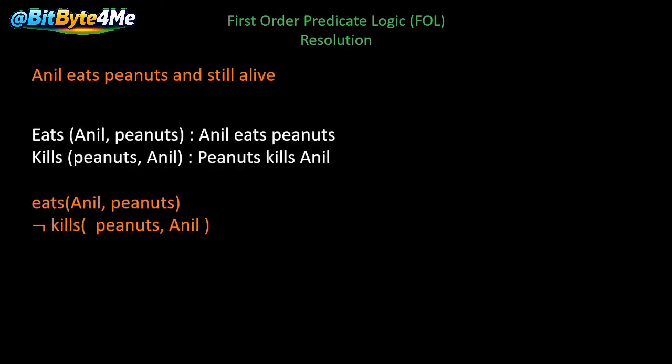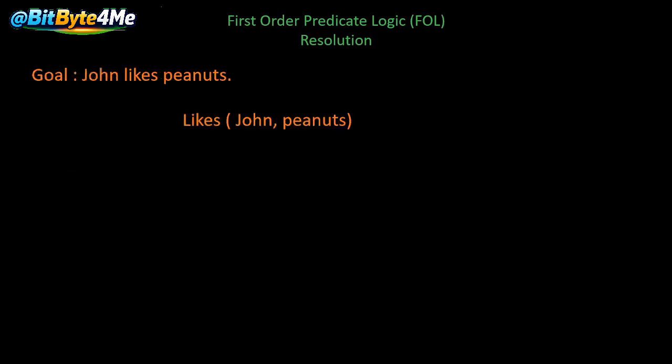And next is Anil eats peanuts and is still alive. The first part, Anil eats peanuts, means eats(Anil, peanuts). And still alive means peanuts do not kill Anil. Peanuts kill Anil would be kills(peanuts, Anil), and we use negation with it, since it does not kill. So these are all the sentences written in first order predicate logic.